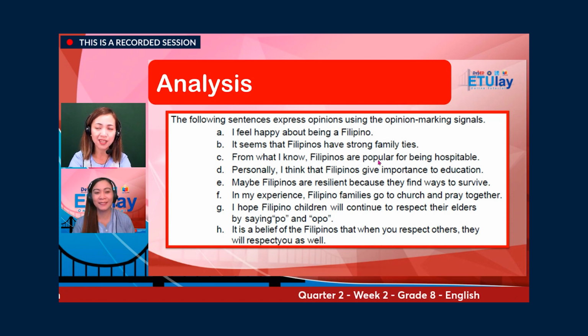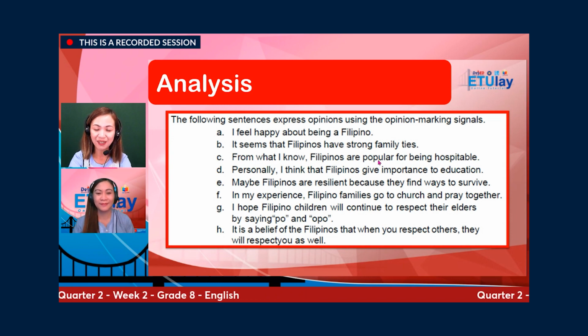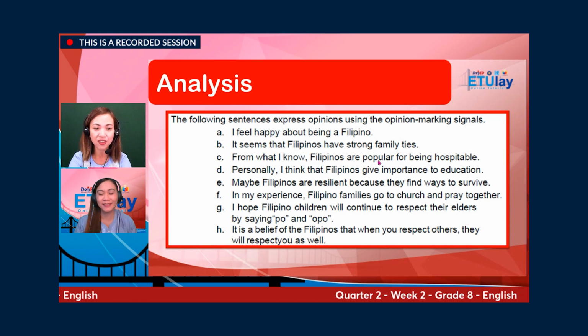E: Maybe Filipinos are resilient because they find ways to survive. In my experience, Filipino families go to church and pray together. I hope Filipino children will continue to respect their elders by saying po and opo. It is a belief of the Filipinos that when you respect others, they will respect you as well.